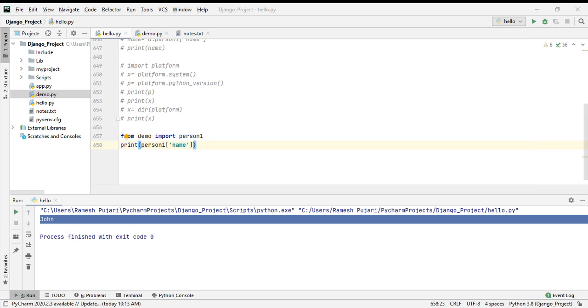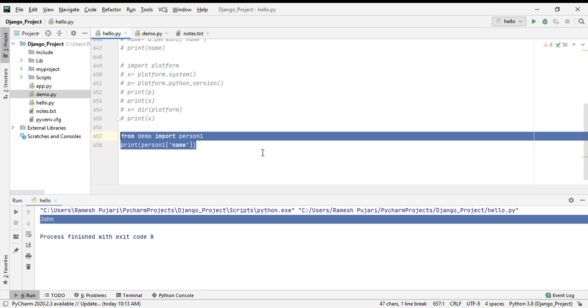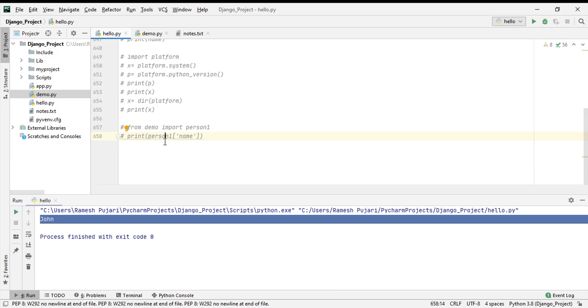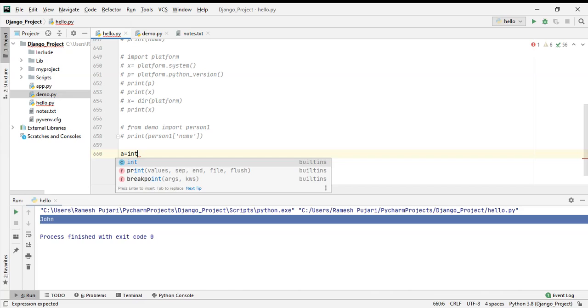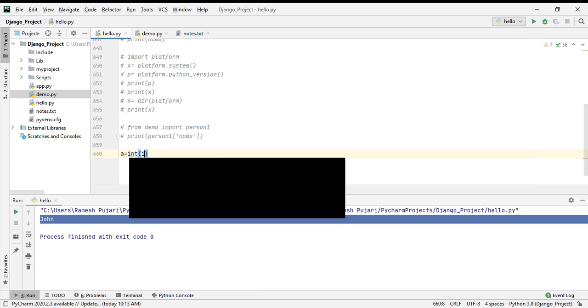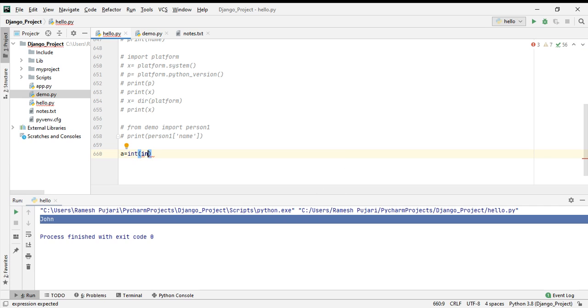What will happen in Python if I'm not using exception handling? This is my hello.py file. I'm writing some lines here. a is equal to int, and I'm asking the user to enter some number.